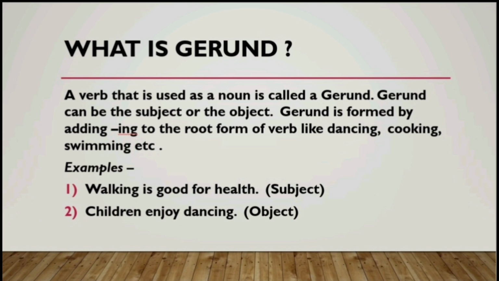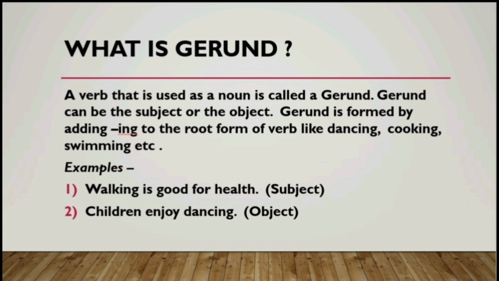Now you may be confused about how to differentiate between a continuous tense and a gerund. A continuous tense, regardless of past, present, or future, will always have a helping verb: is swimming, are swimming, have been swimming. These are proper verbs, as a part of tenses.